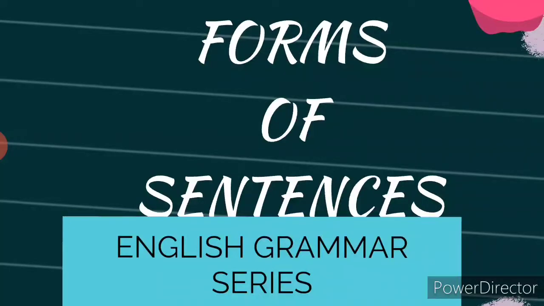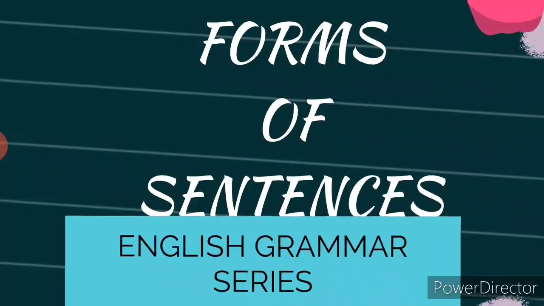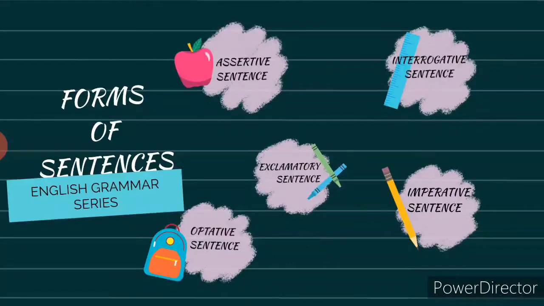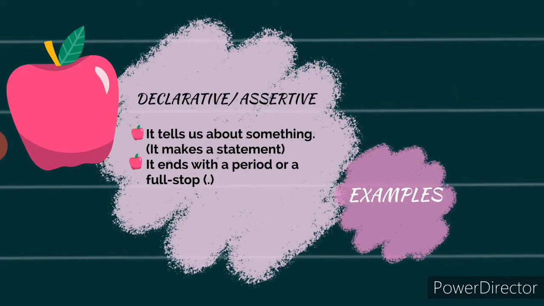Sentences are mostly categorized into four types, namely assertive, interrogative, exclamatory, and imperative. But we can also consider optative sentence to be the fifth one. Now let's move further to find out about our first type of sentence, that is assertive sentence. Assertive sentence is also known as declarative sentence. It tells us about something, that means it makes a statement, and it ends with a period or a full stop. Now let's see some examples.